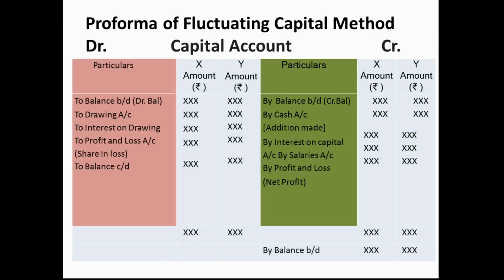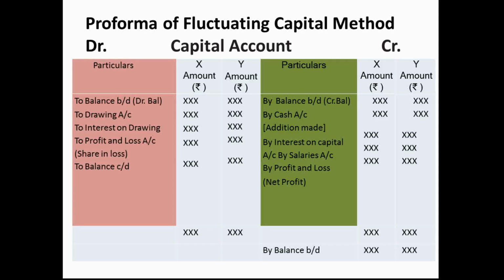Now see the fluctuating capital method. In case of the fluctuating capital, all the things are recorded in one account. For example, you can see the balance brought down, additional cash, additional assets as capital. Interest on capital is income, salary to the partner is income, profit is income, so they are credited. The drawing is debited, and interest on the drawing is an expense, debited. Profit and loss account loss is debited, and then we close down the account.